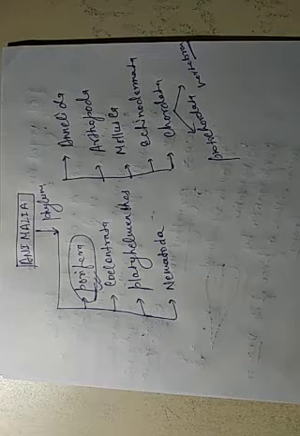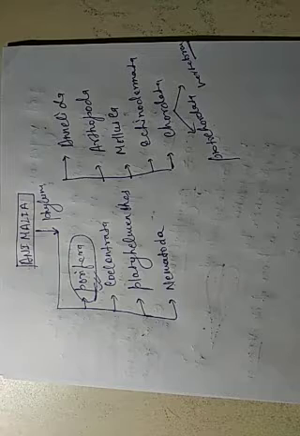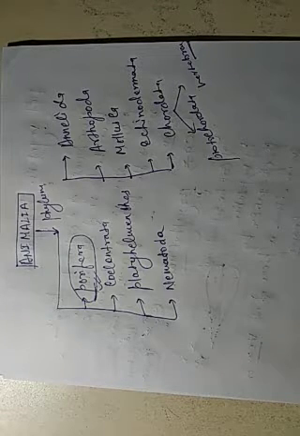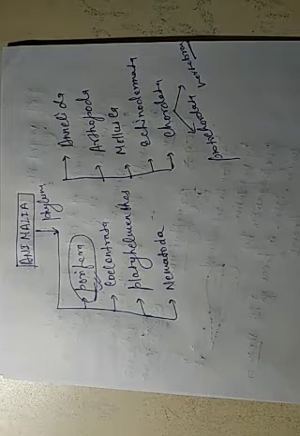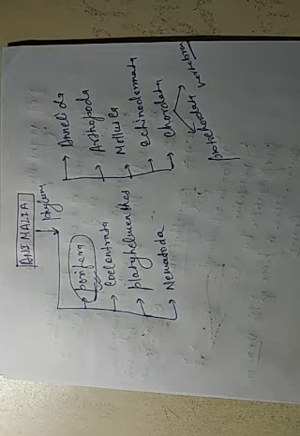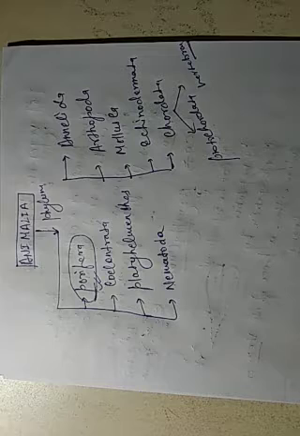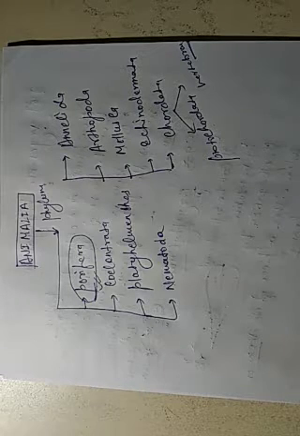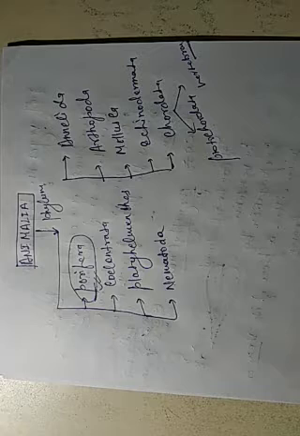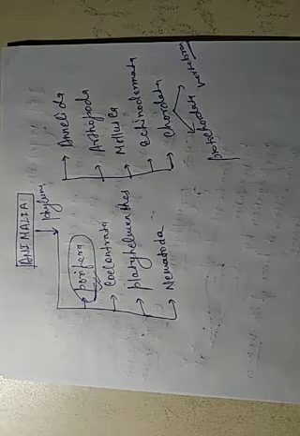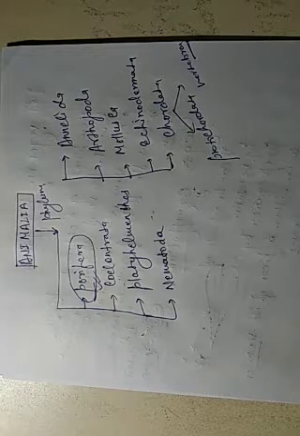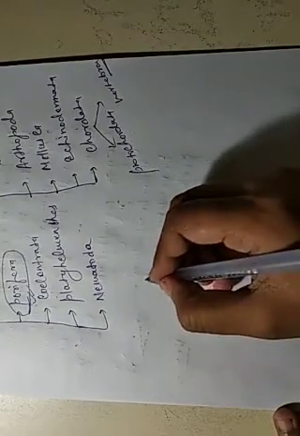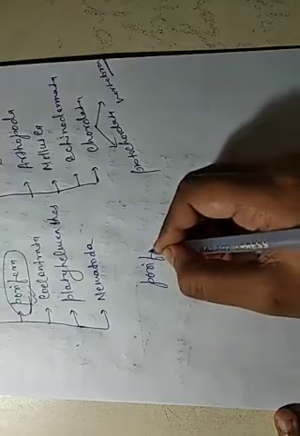The next term is segmentation, which means the body is divided into many metameric segments, like in the earthworm and cockroach. And the last one is the skeleton, meaning hard body support. It may be exoskeleton or endoskeleton. Exoskeleton is present outside the body and endoskeleton is present inside the body. So let us come to the first phylum, Porifera.